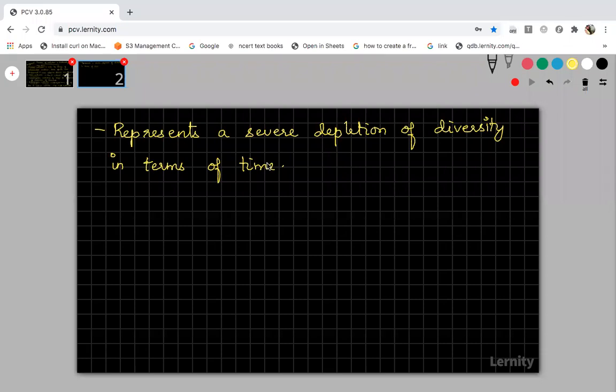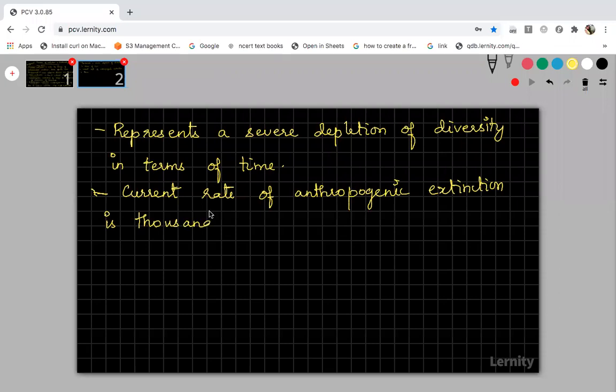It can occur rapidly, and this current rate of anthropogenic extinction is 1,000 times higher than the background extinction, which we call natural extinction.